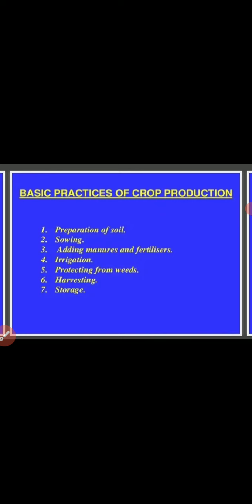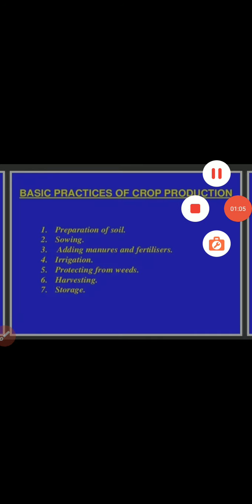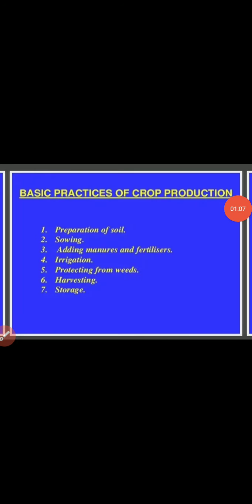When we produce a crop in an advanced way, we have to adopt some basic practices. These are the basic practices. In today's class we will discuss the preparation of soil and sowing.